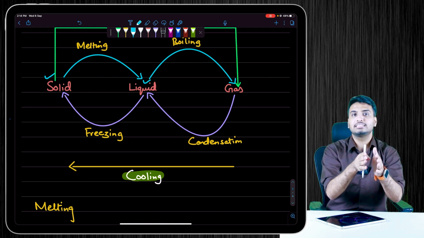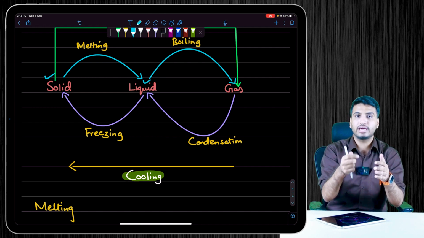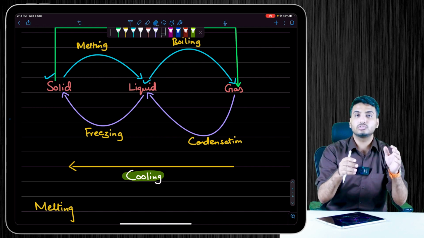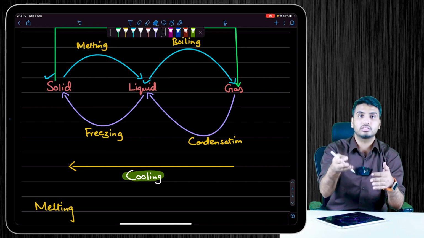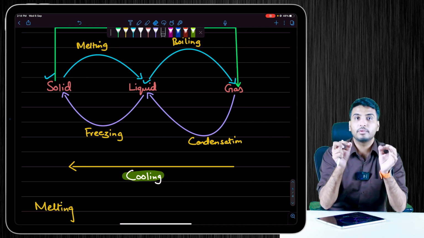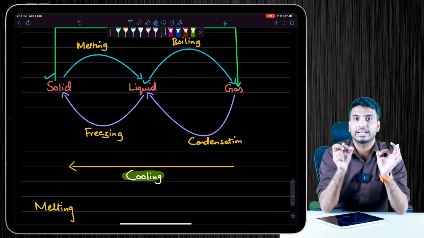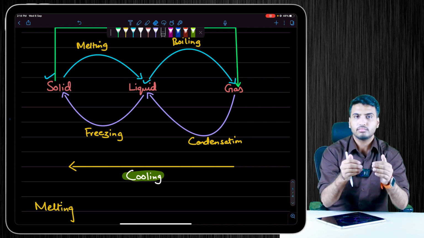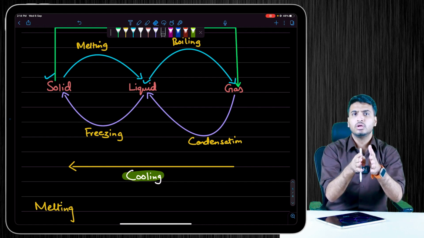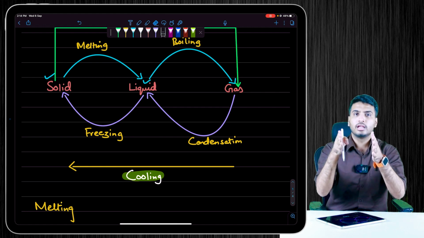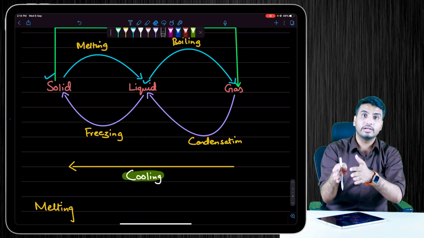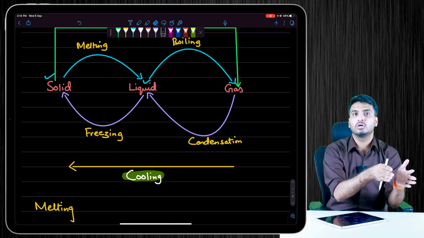For example, ice at 0 degrees Celsius: we are giving it heat and it is not showing any change in temperature on the thermometer. The reason is that the heat is being used to break the intermolecular forces of attraction present between the particles.